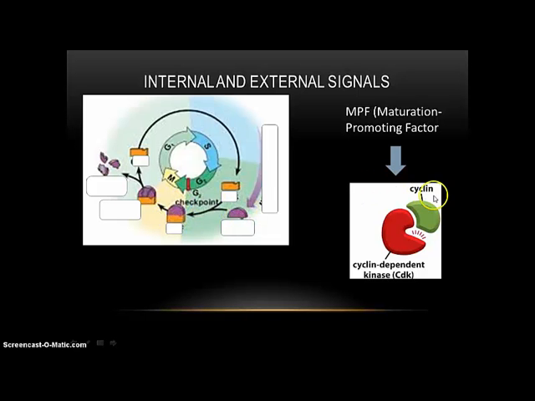It's a complex when the cyclin and the cyclin-dependent kinase come together, and these two proteins join for the complex to be made. So what does it do? It's basically a mitosis promoting factor, so it promotes mitosis to occur. During the cycle, there's a cycle of accumulation and decrease of cyclin in the cell, and the cyclin-dependent kinase is always around the entire cycle, and it stays there and recycles for every division that occurs.